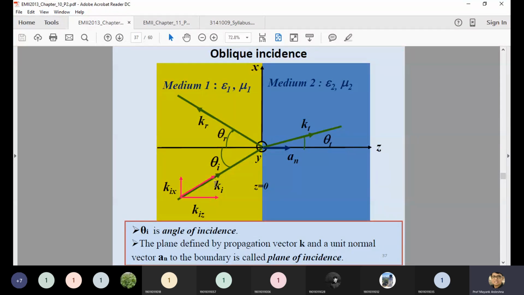These are the notations which are required. Ki is a unit vector, a direction which, in vector form, has two components, x and z. They separate out the tangential components as well as the normal components. In this case kix is the perpendicular component, and kiz is the parallel component, because it is parallel to the z axis.